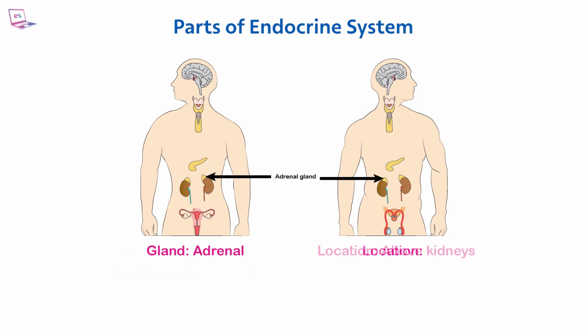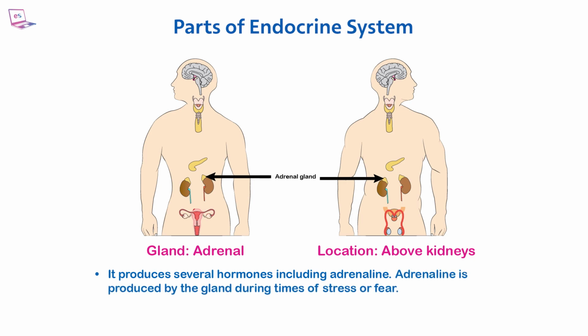Adrenal. Located above the kidneys. It produces several hormones, including adrenaline. Adrenaline is produced by the gland during times of stress or fear. This gland is involved in the fight-or-flight response of the body.